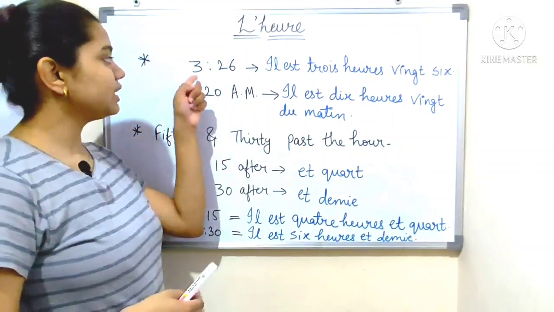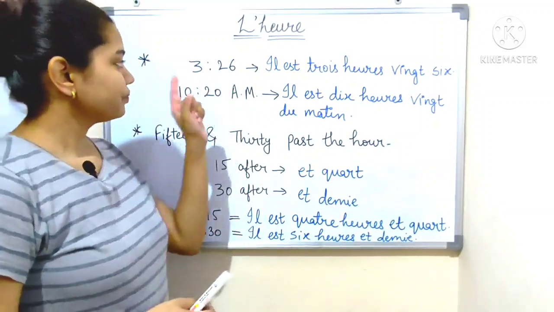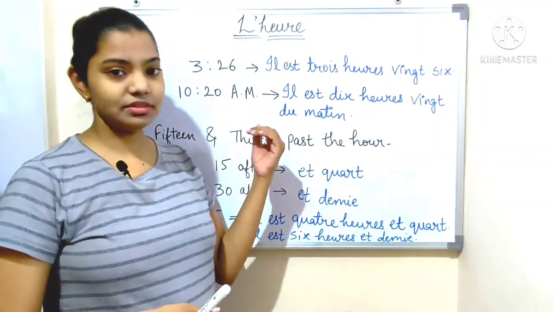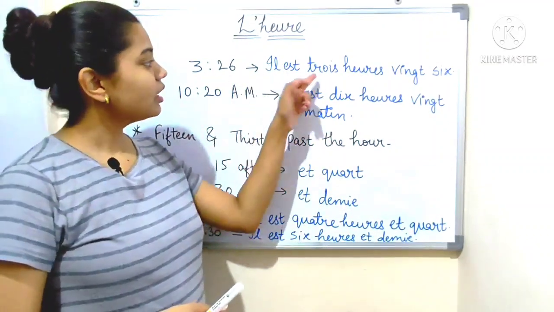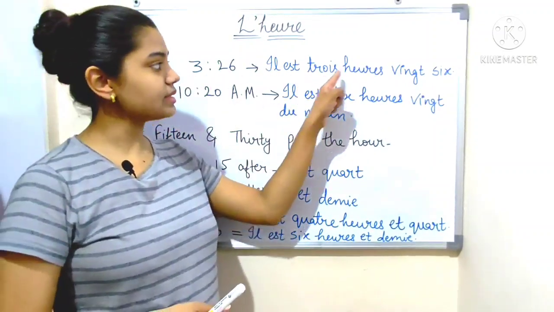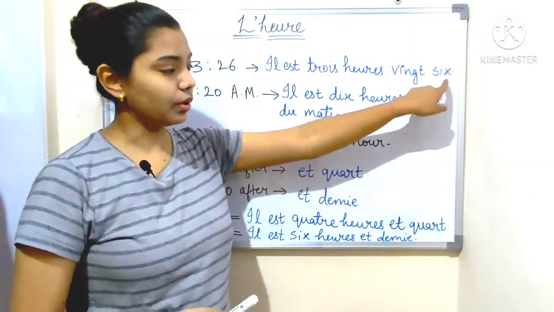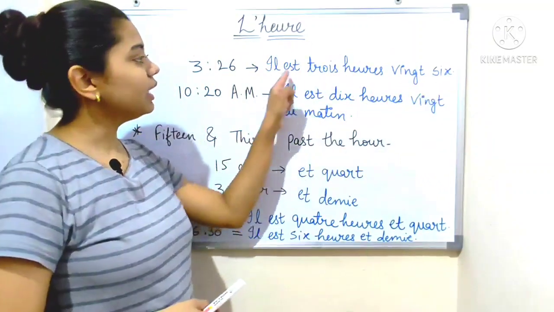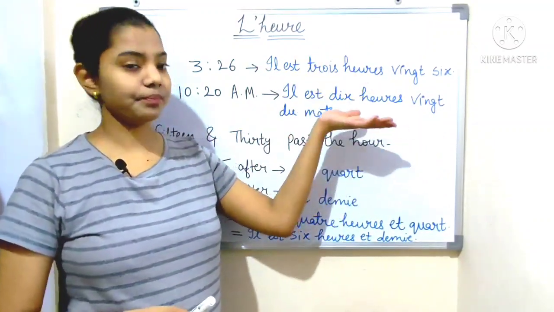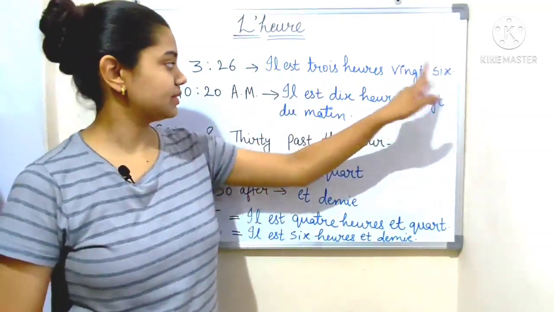So this is 3:26. How we will answer this question? Il est 3 heures, that is 3. 3 means 3 heures, and 26 in French is 26. So il est 3 heures 26, that is, it is 3:26.